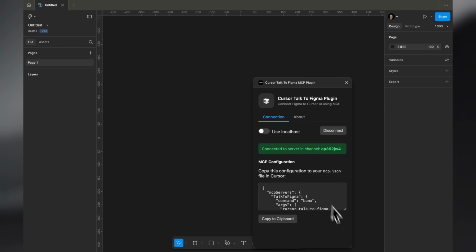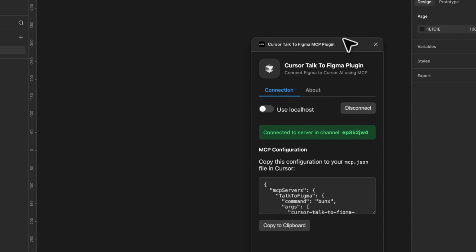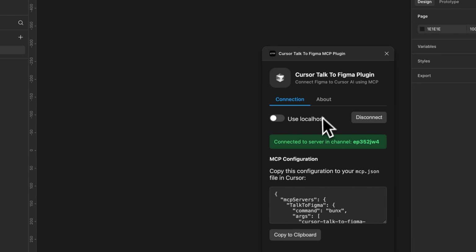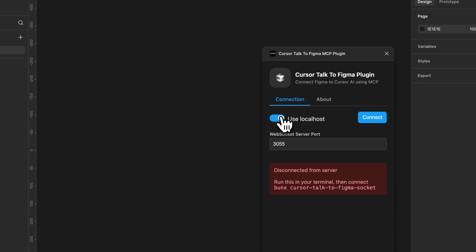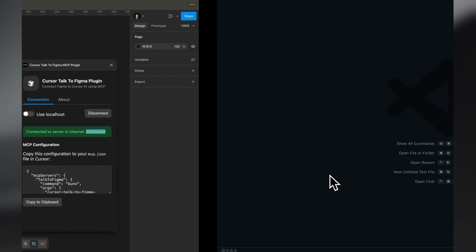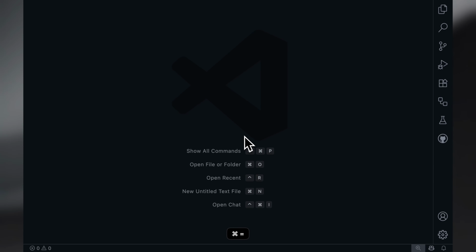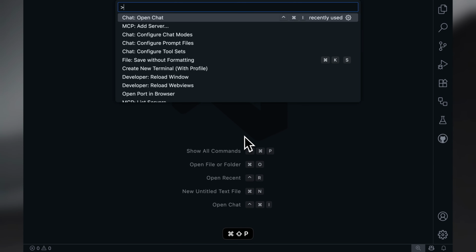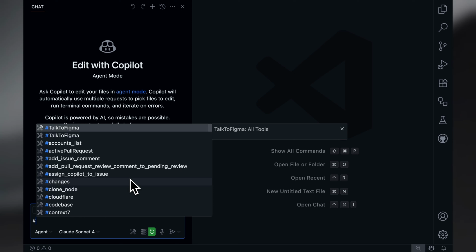Hey guys, Praveen here, and today we are going to see the Cursor Talk to Figma plugin and if it really works. So this is a plugin to just talk with Figma and create something from here. So I'm just gonna do this and let's go to VS Code. You can use VS Code or Figma for this.